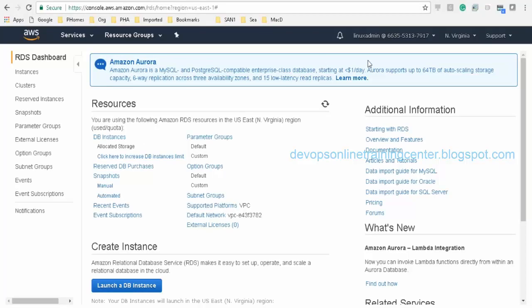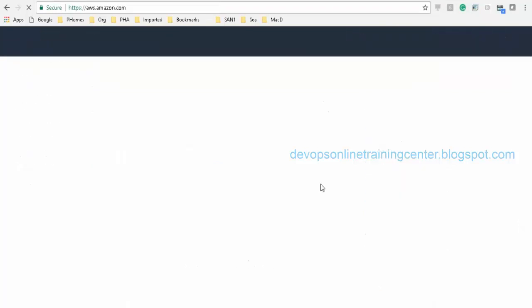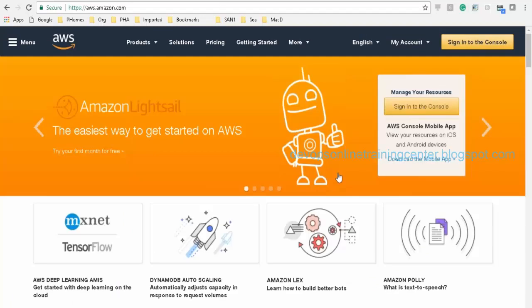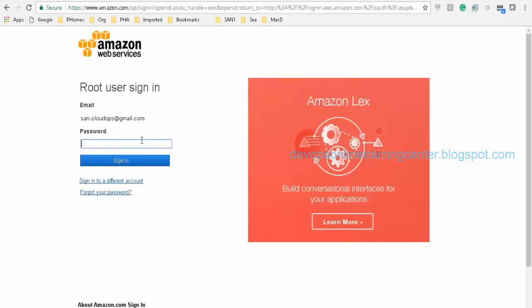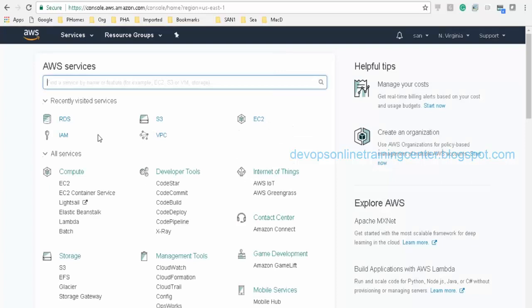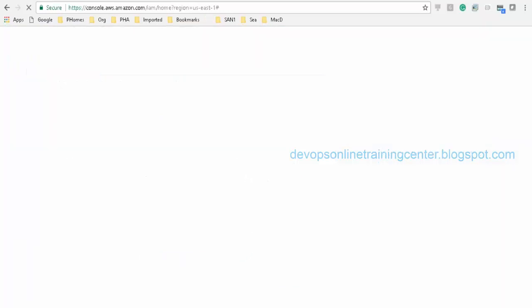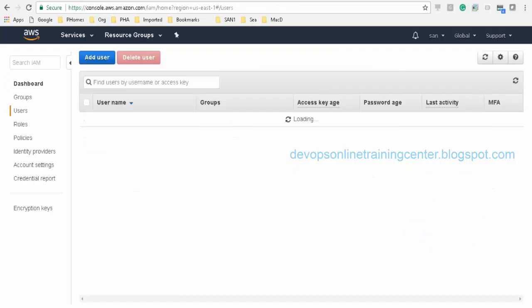Read only. Let us say now again I want to log in as root, so I'll just sign out. Santosh, can we create our own policies? Yes, I think we can create. Sign into the root account. So here, let me go to IAM and users.